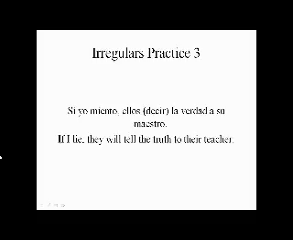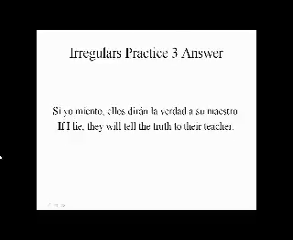For this third practice, conjugate decir to the ellos form. Decir is also irregular. You take decir and drop the ec and you get dir, and then you add the ending for ellos, which is án. So the answer should be, si yo miento, ellos dirán la verdad a su maestra. If I lie, they will tell the truth to their teacher.